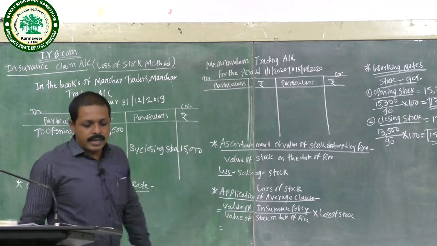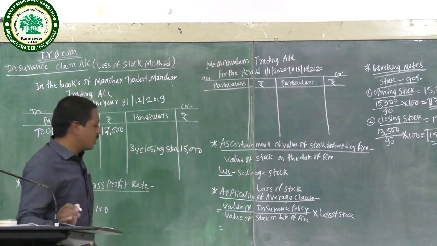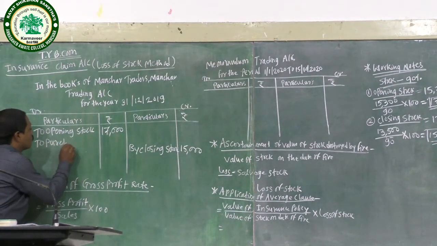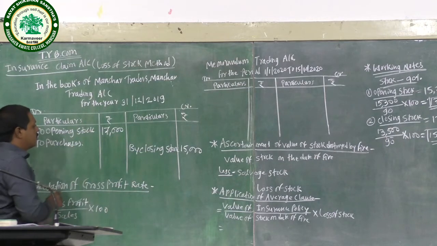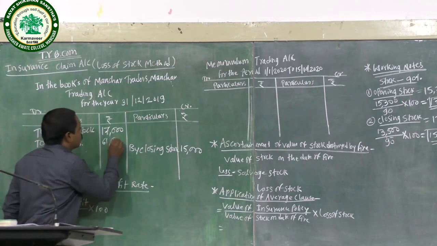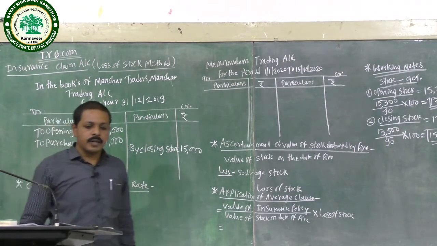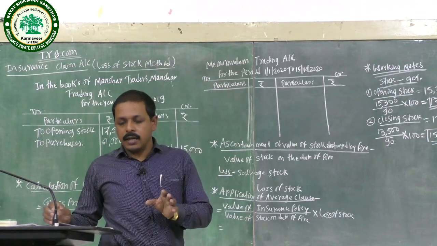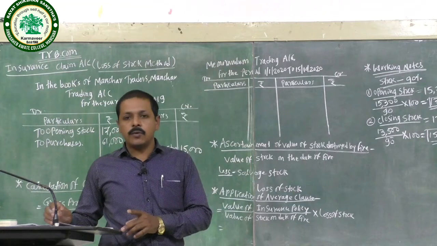And the second entry: purchases, amount 61,000. Next, sales from 1st January 2019 to 31st December 2019, rupees 90,000.